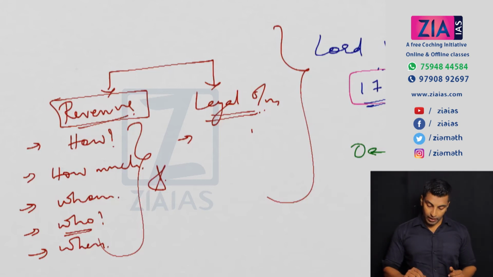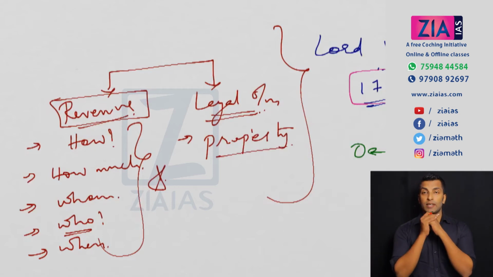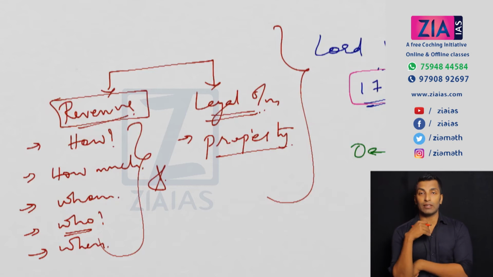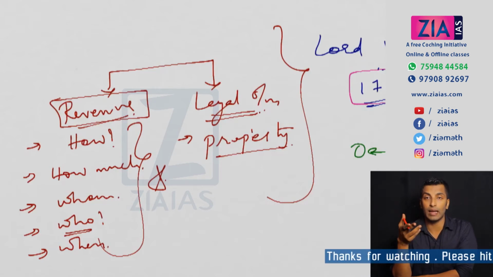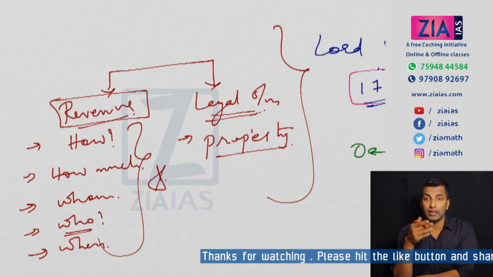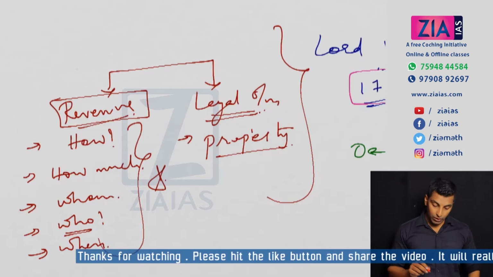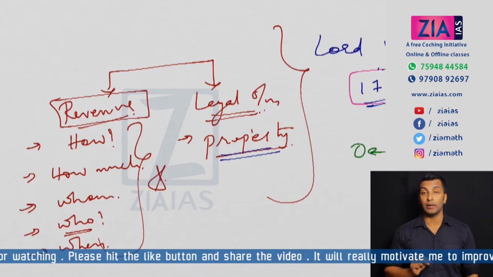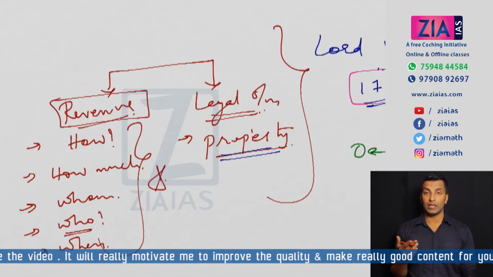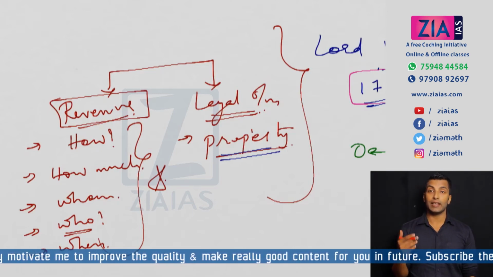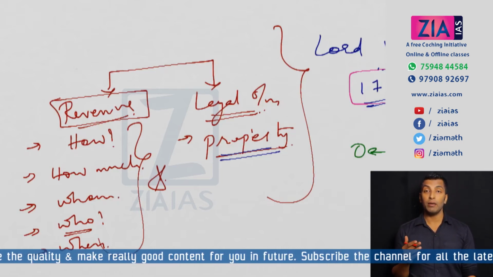For example, take property law. In the Hindu system they follow the Manusmriti, and in the Manusmriti it is written that the property will be passed on to the son, from the father to the son. That means nothing is given to the daughter except in the form of Stridhan, which was given at the time of marriage as dowry. Even though there is mention that property will be passed on to the son, there is no idea which son is going to get how much, whether the elder son or the younger son or the person who is taking care of the parents. Nothing is mentioned in the Manusmriti.